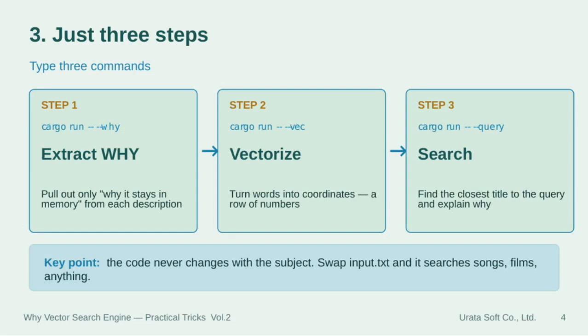Here are just 3 simple steps to get started. Step 1 is to extract the why, pulling out only the reason a work stays in memory. You do this with the command cargo run why.